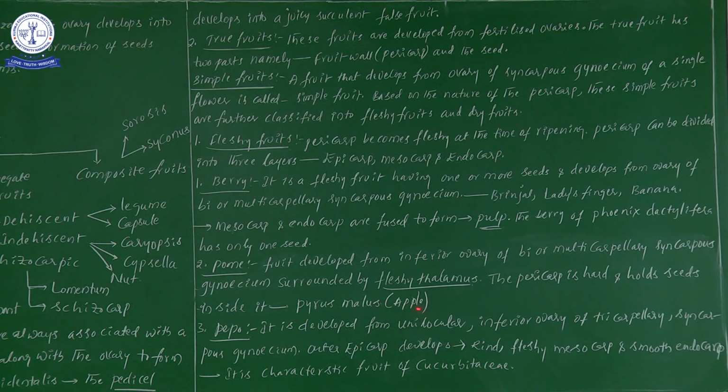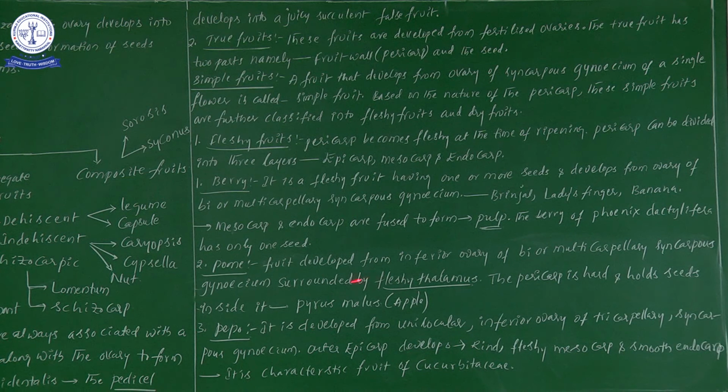Example, apple. Apple scientific name Pyrus malus. As I said before, here the true fruit is there, and that true fruit is surrounded by fleshy thalamus. Don't forget, in apple, what we eat is not developed from the ovary, it is developed from the thalamus. So in apple, the edible part is thalamus.